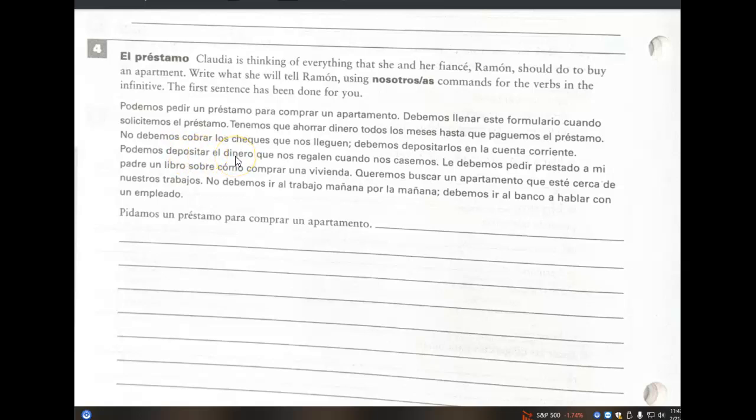Depositemos. You can actually do that with a lot of these, include a direct object pronoun to replace the direct object, like pidámoslo. I wish they would have asked you to do that in these instructions. Pidamos, pidámosle. Busquemos, busquémoslo. And no vayamos. Vamos.